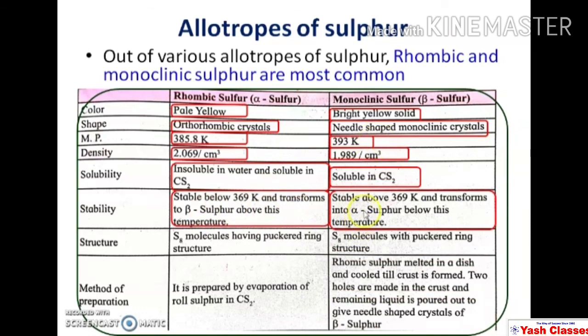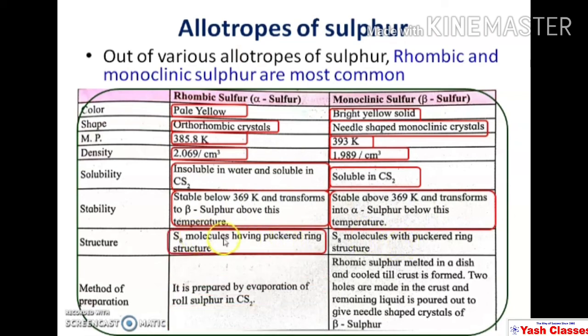So monoclinic sulfur is stable above 369 Kelvin, and when temperature gets lowered below this value, then beta sulfur or monoclinic sulfur gets converted into rhombic sulfur. So keep in mind at lower temperature rhombic sulfur exists, whereas at higher temperature monoclinic sulfur exists.